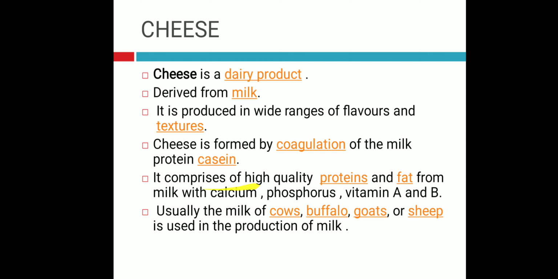It comprises high quality proteins and fats obtained from the milk, as well as minerals like calcium, phosphorus, vitamin A and vitamin B. So these are the different types of nutrients present in the cheese. Usually the milk of cow, buffalo, goat or sheep is used in the production of cheese.